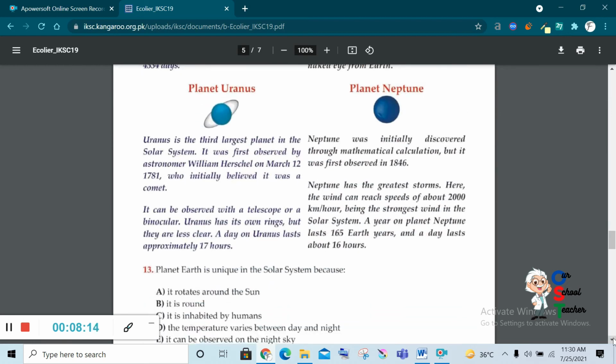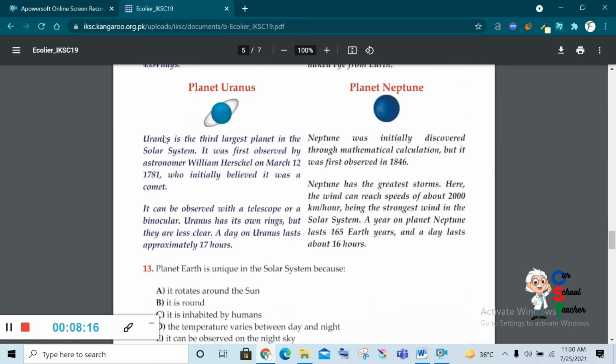Planet Uranus, I would like to read both of them, then we will do questions. Uranus is the 3rd largest planet in the solar system. It was first observed by astronomer William Herschel on March 12, 1781, who initially believed it was a comet. It can be observed with a telescope or binocular. Uranus has its own rings, but they are less clear. A day on Uranus lasts approximately 17 hours.